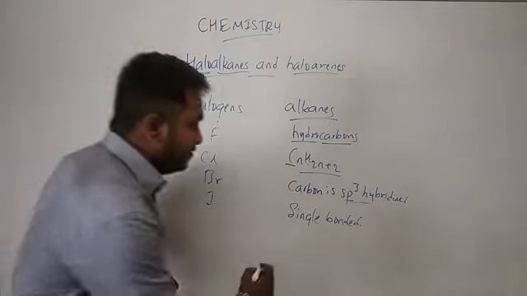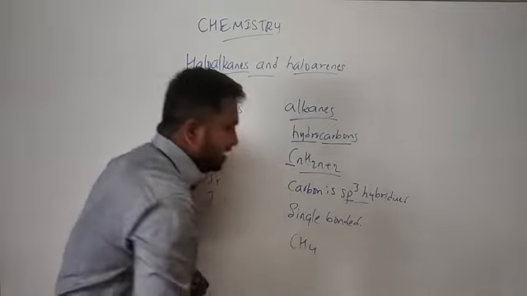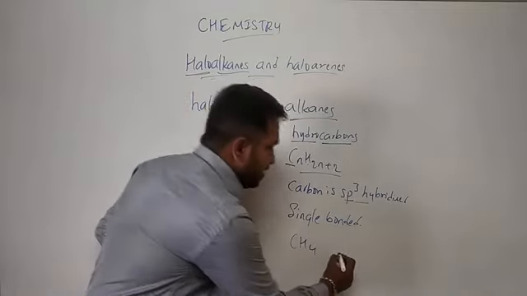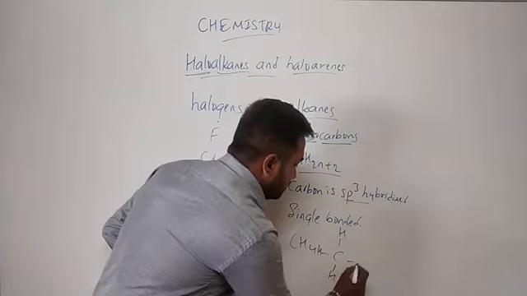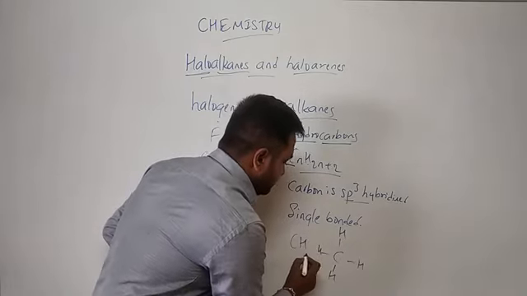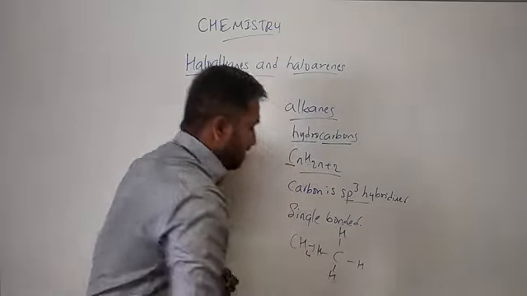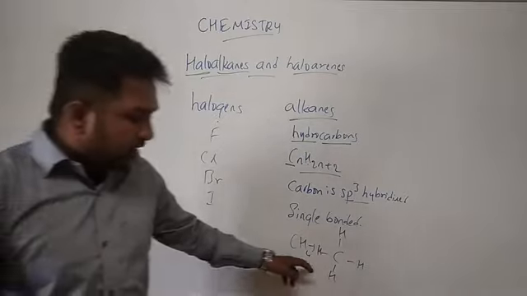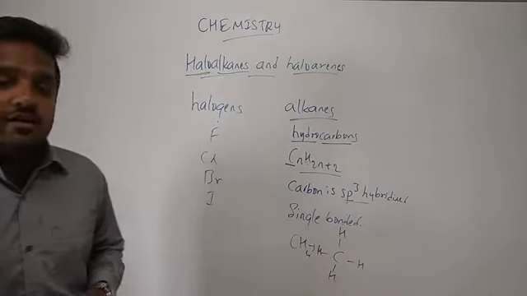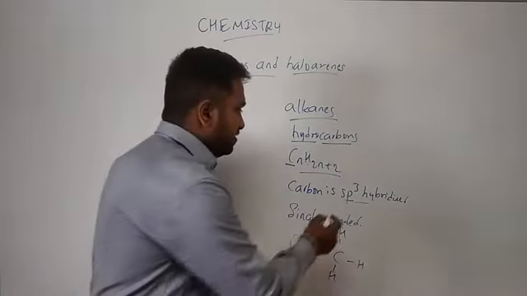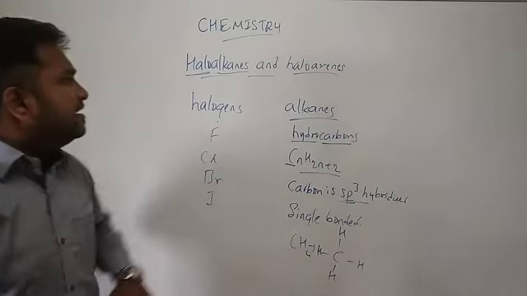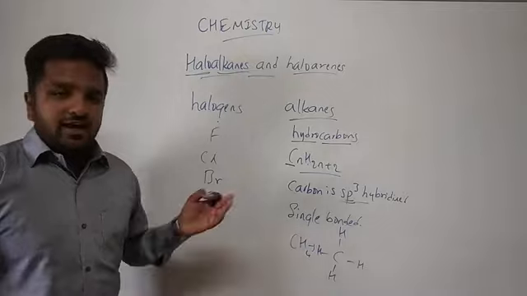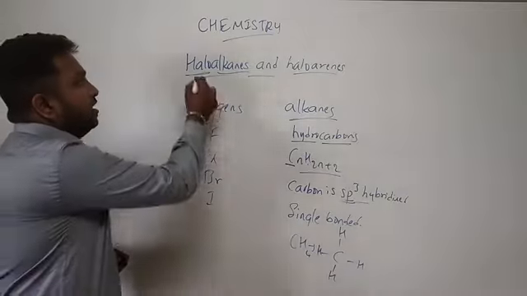For example, you have methane CH4 where carbon has 4 bonds and all of them are single bonds. So if there are single bonds attached to the carbon, then we call the hybridization sp3 hybridization. This is regarding halogen and alkanes, which is for haloalkanes.